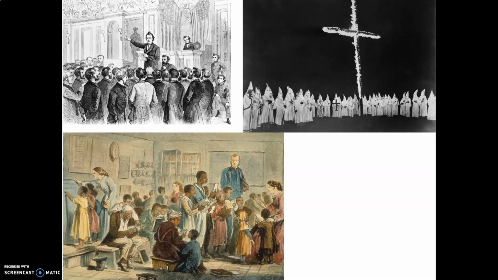All right. Our next thing, as you can see, this photo right here is going to be the Freedmen's Bureau. You have white people educating African Americans in the South because, like I said, many of them were not educated. It was against the law. So this organization was made by Congress to help these former slaves to be able to read and write. So it freed them, and then it gave them free education. So that's what the Freedmen's Bureau is. This would happen after the Civil War, which is Reconstruction.